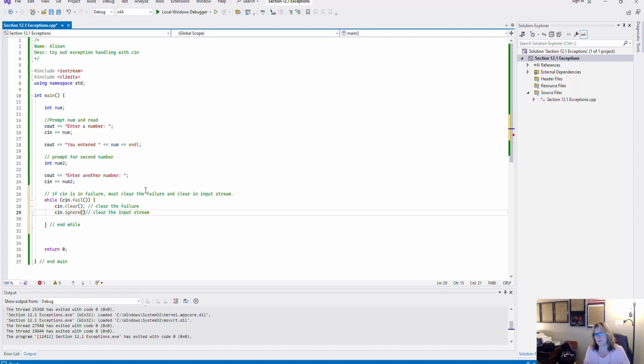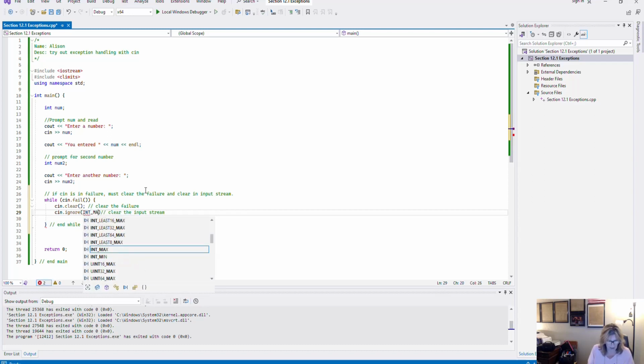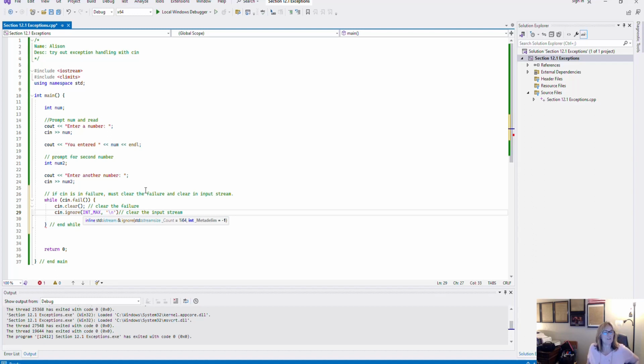And we actually used a much larger one with the limits and the size max. This time what we're going to try is INT_MAX, which is a constant. I can tell from the fact that it is uppercased. And then the second parameter would be a character. So I'm going to put a new line. So INT_MAX, the maximum size of the input stream, or until I reach a new line character, surrounded by single quotes. And of course, I need the semicolon after that.